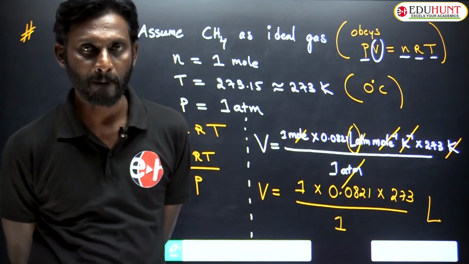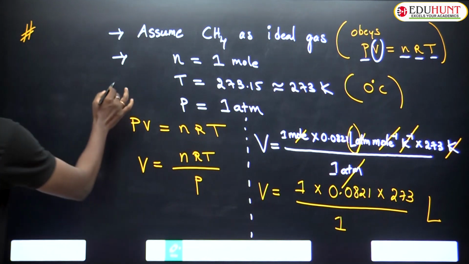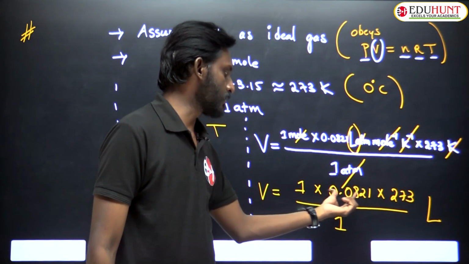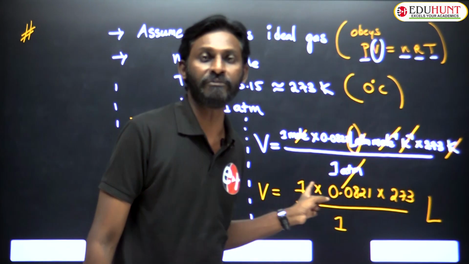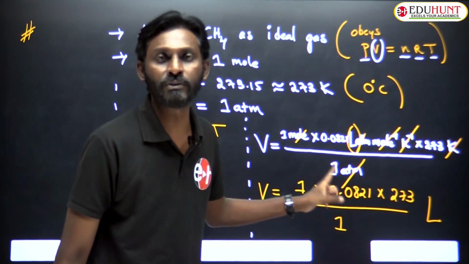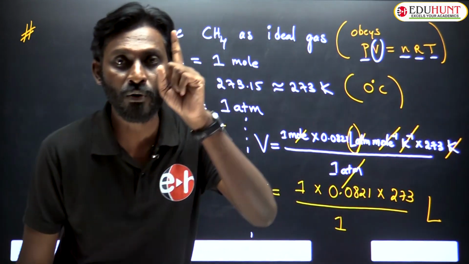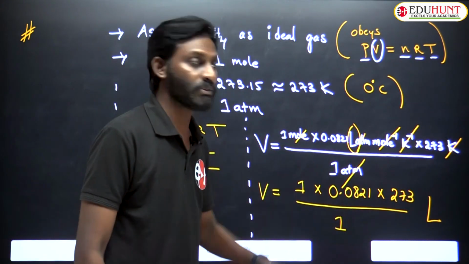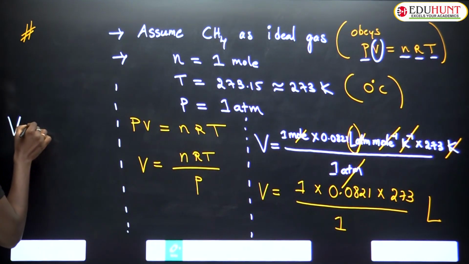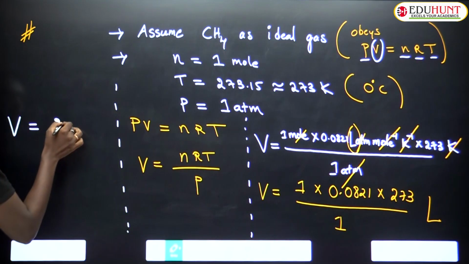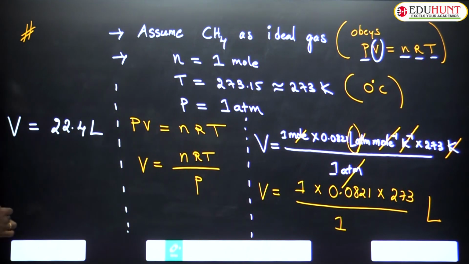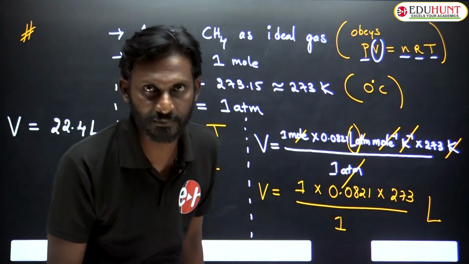Calculate that: 0.0821 into 273, you are going to get 22.4 liters. So V is equal to 22.4 liters.